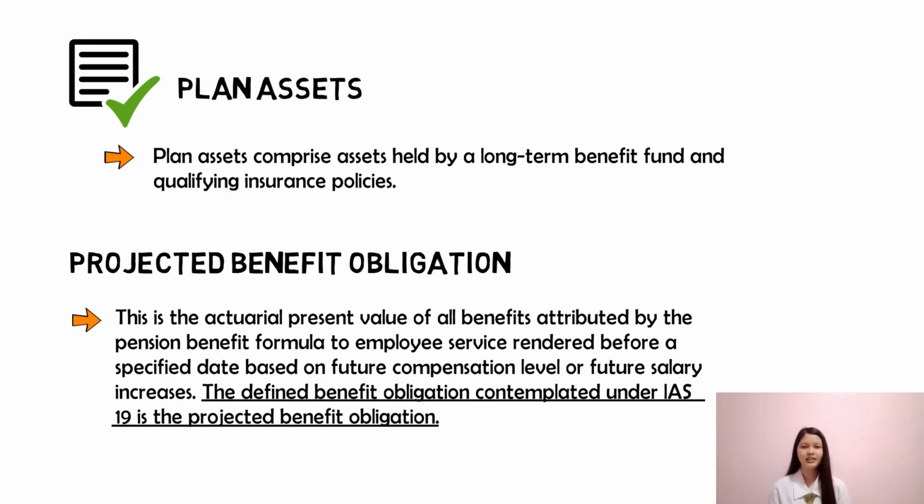In the definition, present value is mentioned. This is so because the benefits will be received after a long time, but employees render services currently or every year. That is why the obligation needs to be in its present value, and in doing so, a formula called the pension benefit formula is used. So where is this formula applied? The answer is to every year of service rendered by the employees, meaning every year the obligation of the entity employer accumulates. However, the amount of which does not depend upon the current salaries of the employees, but upon the future compensation level or future salary increases.